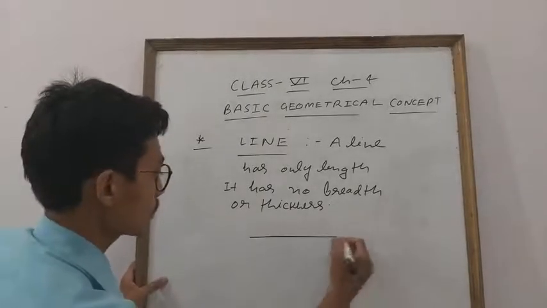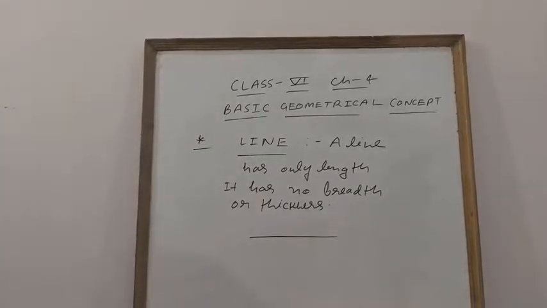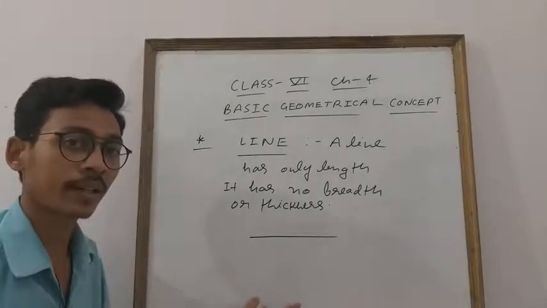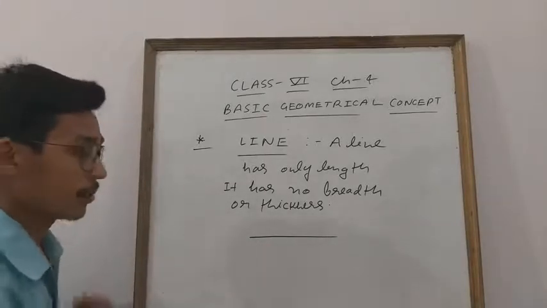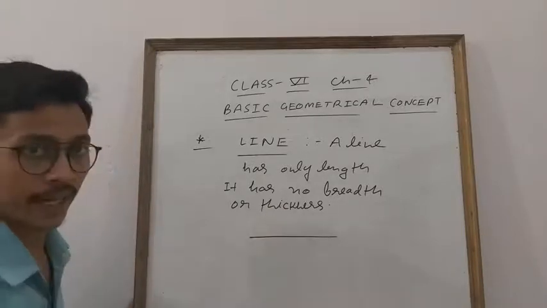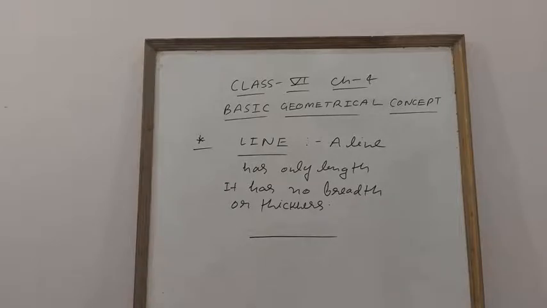For example, this is your simple line. Clear, everyone? Now see, student, this is length. This is a length of 3 meters, 4 meters, 5 meters. It depends on the line, but it has no thickness, no breadth. Clear? So this is our line. The next thing is given in your book.